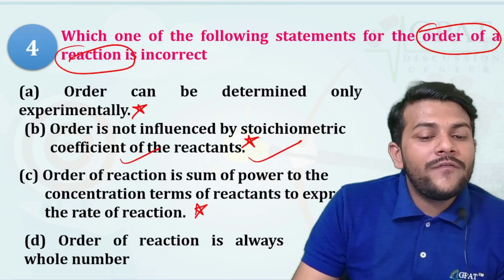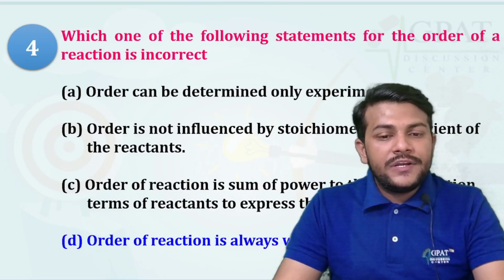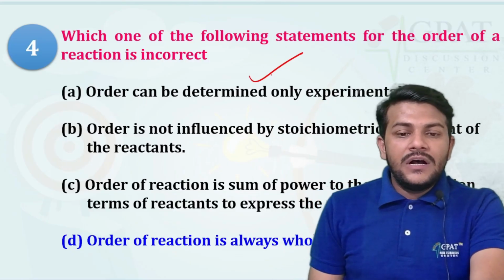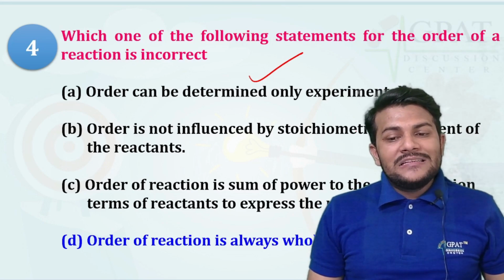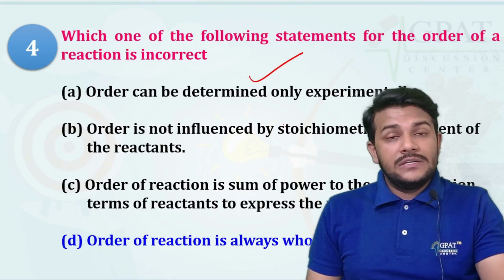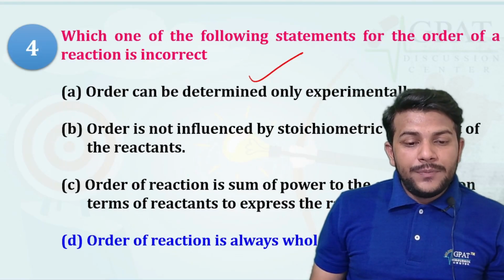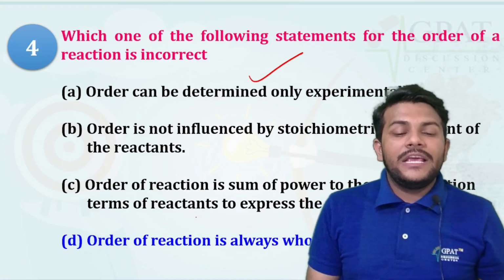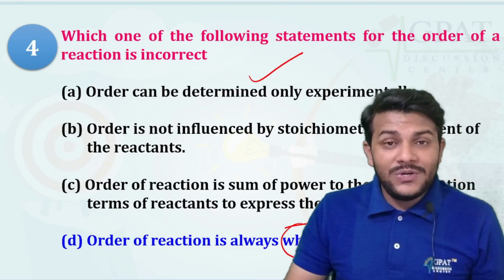Order of reaction is always a whole number. So it is not necessary. Order of reaction can be calculated experimentally only. Order is not influenced by the stoichiometric coefficient of the reaction, like it is not like Na2CO3 or NaOH. And order of reaction is the sum of the powers of the concentrations of the reactants expressed in their rate equation. Yes, order of reaction doesn't mean it is a whole number. Order of reaction may be zero also.